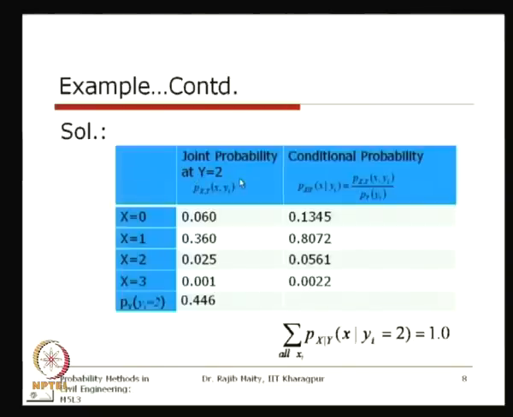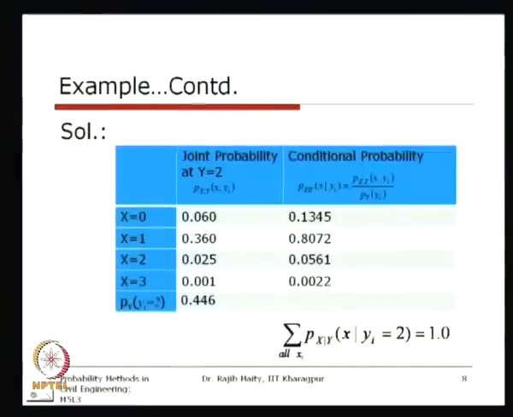So in this set itself, that is y equals 2, the summation of the probability should be equal to 1, because this is a definite case. For y equals 2, it should be either x equals 1 or x equals 2 or x equals 3 or x equals 4, because there are no other possibilities. So that is reflected in this concept.